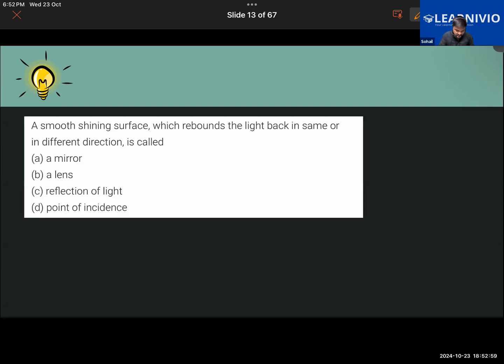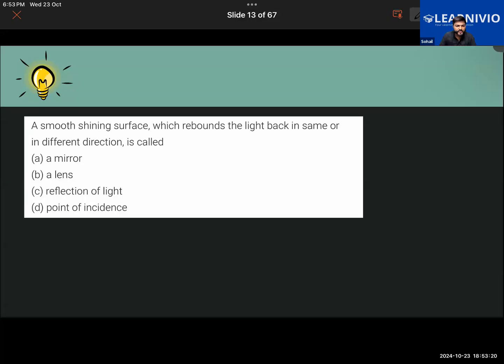You guys answer this question. Sir, it's a reflection of light. No, read the question once again. Yes, Gauri, you were saying something. Sir, can you explain that again? Which one, concave or convex, or all of them?